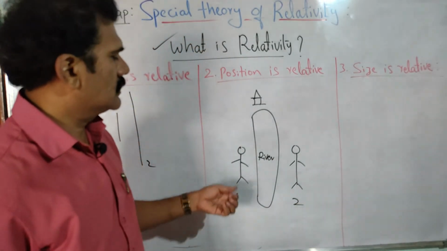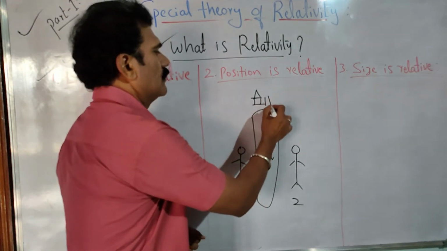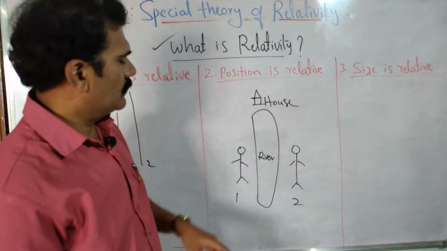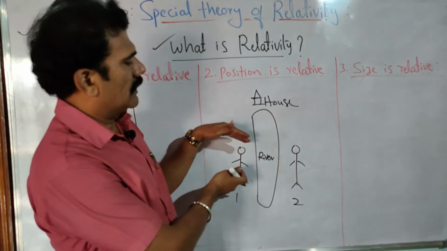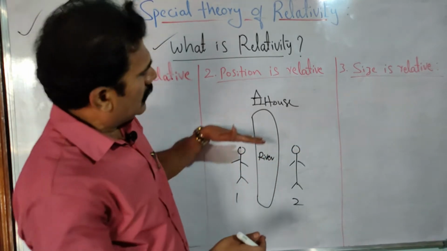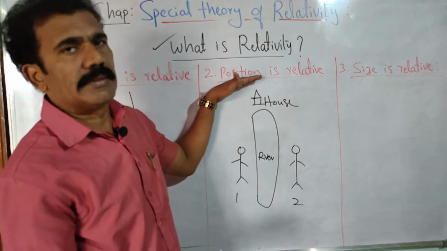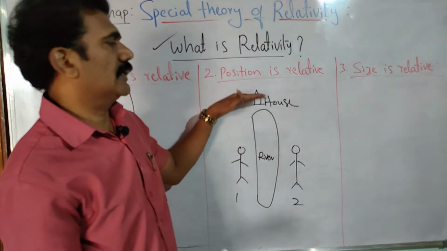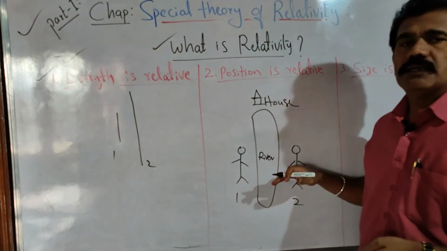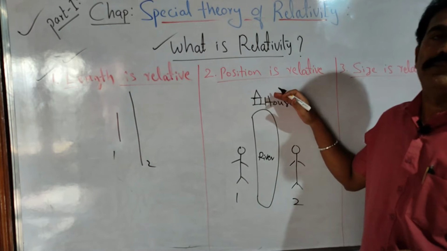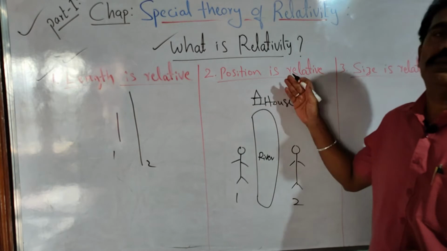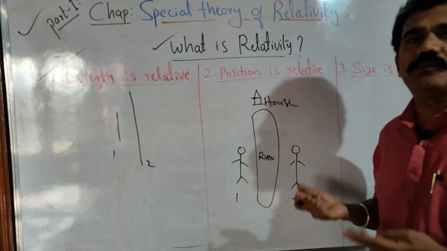Now if I ask these observers, where is the house? What will they tell? One of the observers, standing at one side of the river and looking at the other observer, facing towards the river, will say the house is on the left side of him. But the other observer will say the house is on the right side of him. One says left, the other says right. Which answer is correct?